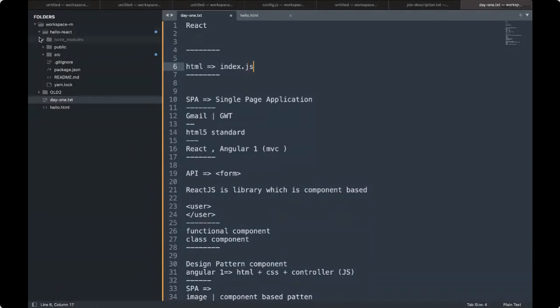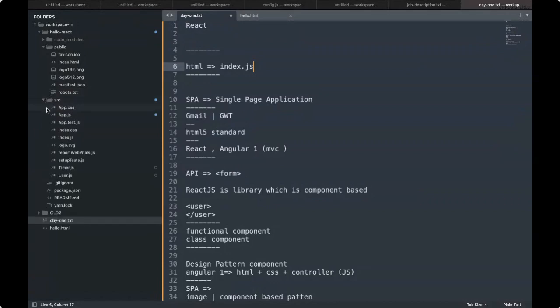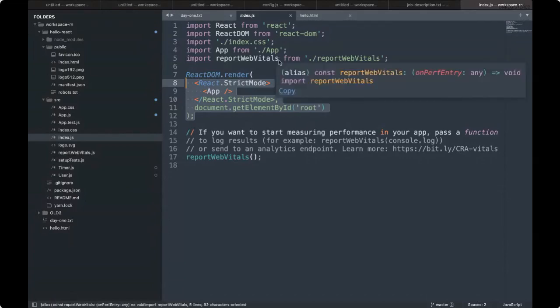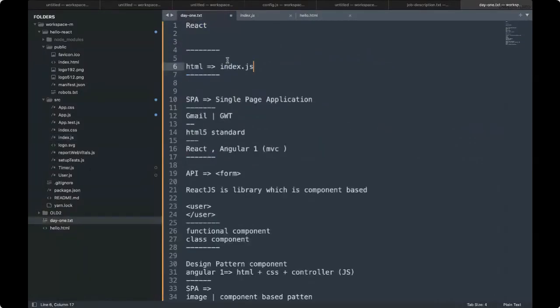Here it is invoking this index.js. Index.js is creating and adding the app. So app is our main, or I would say mother, component.